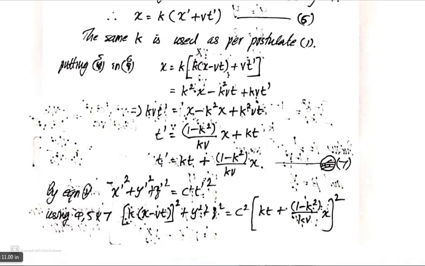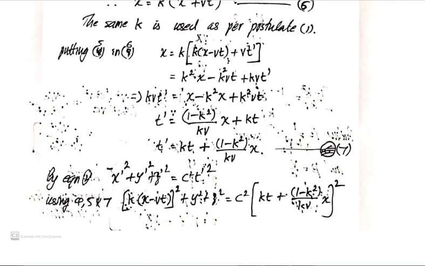Now by equation 2, we already have written that x dash square plus y dash square plus z dash square is equal to c square t dash square. Now using the equations for x dash, y dash, z dash and t dash from 4, 5 and 7, we get k into x minus vt whole square plus y square plus z square is equal to c square into t dash, that is kt plus 1 minus k square by kv into x, whole square.